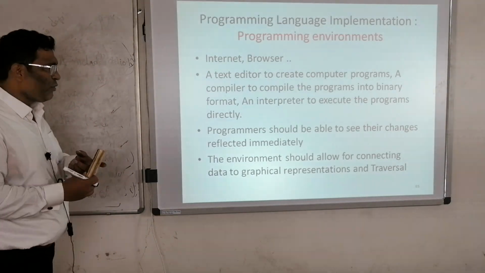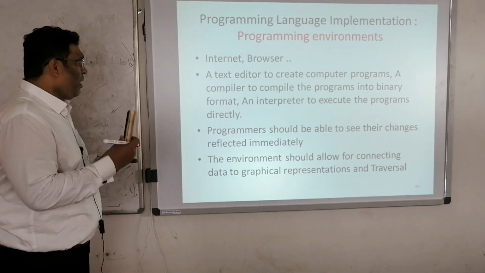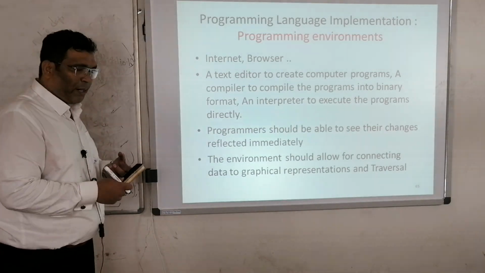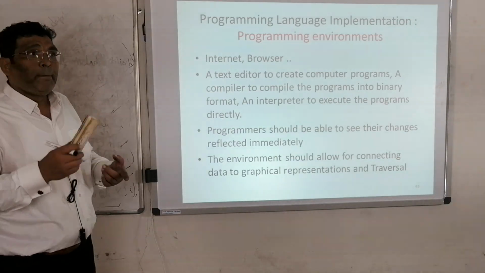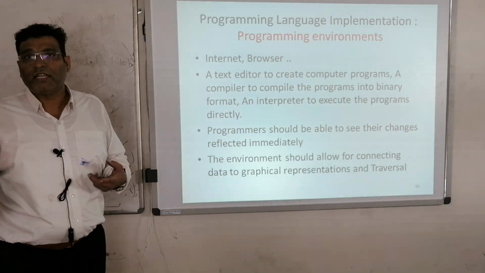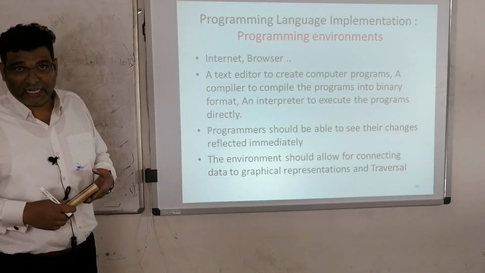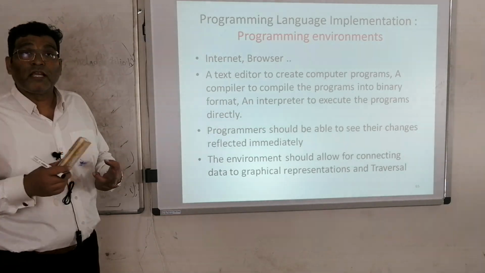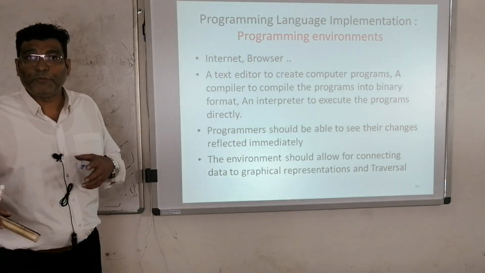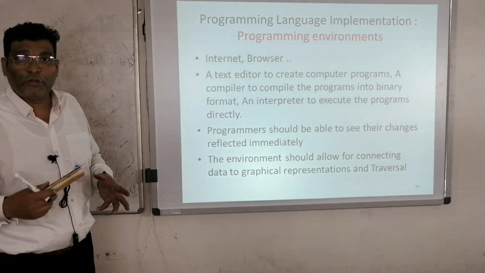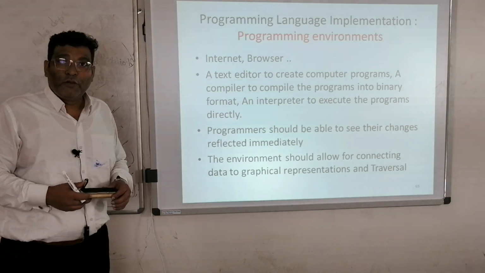What do you need to have a programming environment? You need a compiler to compile the program into zeros and ones. You need an interpreter to execute the program. Plus, when a programmer makes some changes, he or she can see those changes. Plus, if you want to traverse the program, you can traverse it, and if you want to debug it, you can debug it. These are the environments which you are going to see.